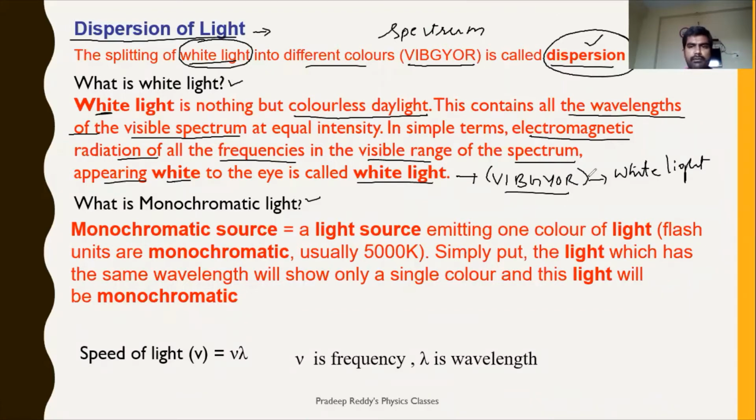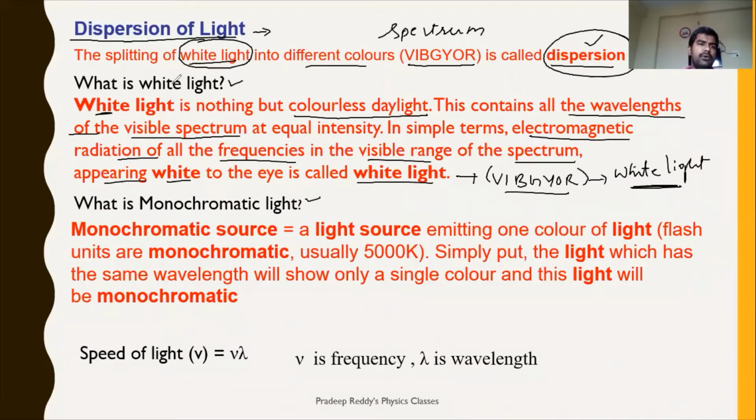Therefore, it does not respond to any color. It does not respond to violet, indigo, blue, green, any color. Therefore, it appears to be white, right? So simply remember that white light is the mixture of all wavelengths. As it is a mixture of all wavelengths, when white light enters our eye, it could not sense any particular color because all wavelengths are entering our eye. Therefore, a blank message is sent to the brain.